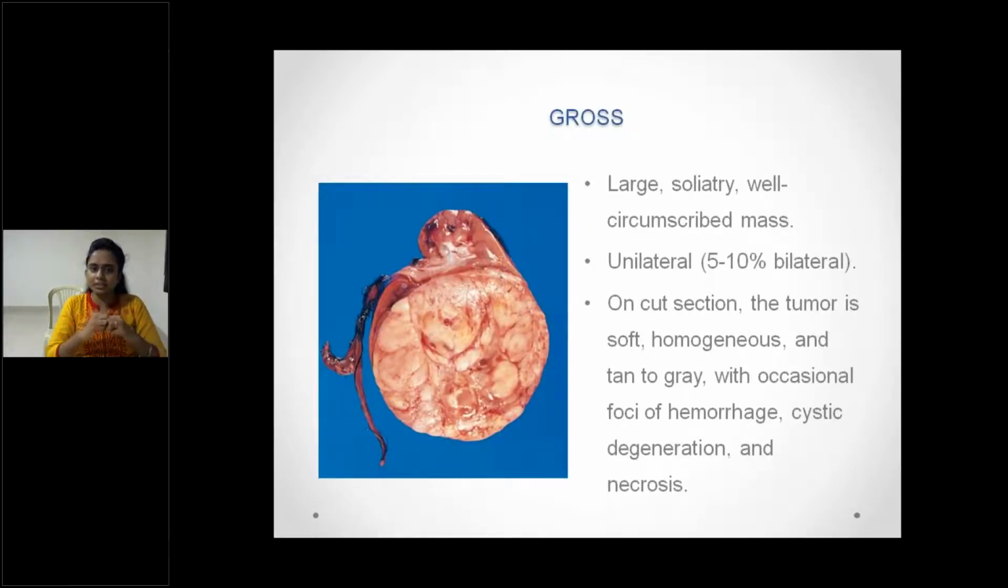Grossly, this is a large, solitary, well circumscribed mass, which is mostly unilateral. In 5 to 10% of cases, it is bilateral. On cut section, the tumor is soft, homogeneous, tan to gray, with occasional foci of hemorrhage, cystic change, degeneration and necrosis. See here, you can see a well circumscribed tumor in the lower pole of the kidney. This is the atrophied kidney, and this is the ureter and hilar structures. This is the tumor, which is more or less homogeneous, somewhat nodular.